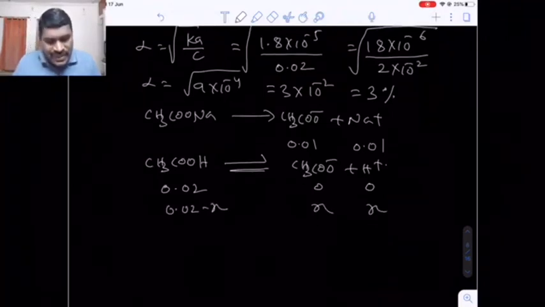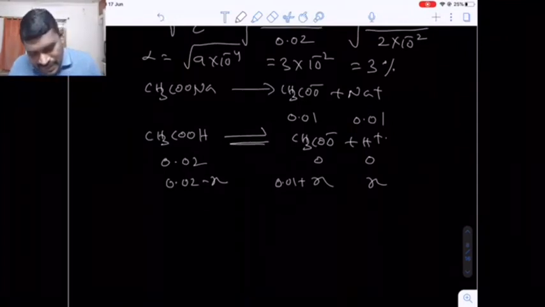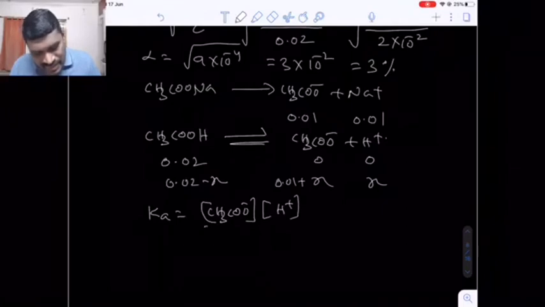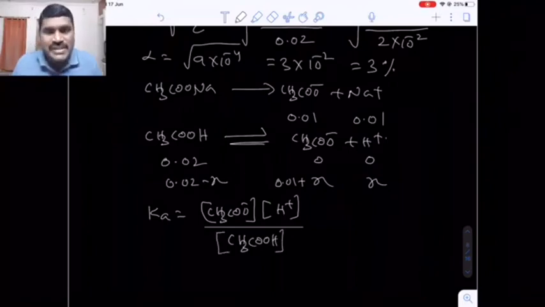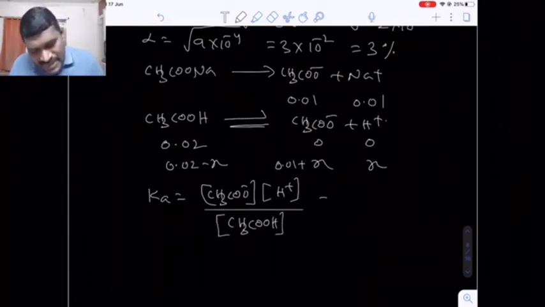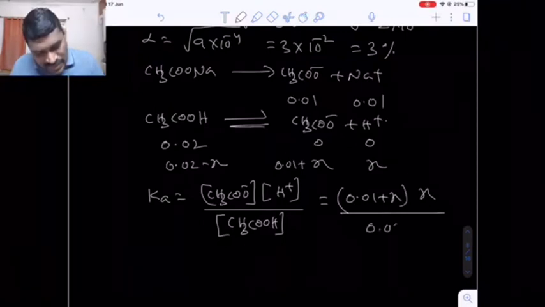Now here in both cases there is one common ion, that is the acetate ion. So what I am doing here is adding the 0.01 moles to this X value, because the common ion concentration should be the same. Now here the equilibrium constant Ka is equal to acetate ion concentration multiplied by H plus ion concentration, whole divided by acetic acid concentration. Yes or no? This is from the law of mass action. Now the acetate ion concentration I am taking as 0.01 plus X, into X, whole divided by the acetic acid, 0.02 minus X.